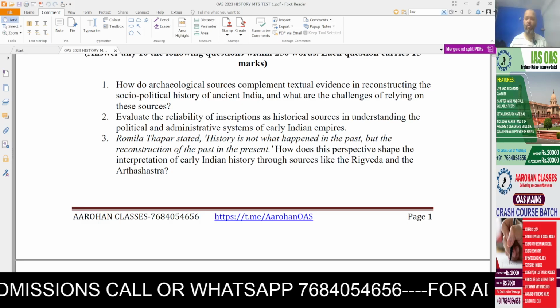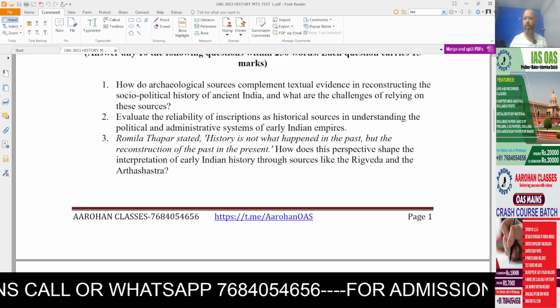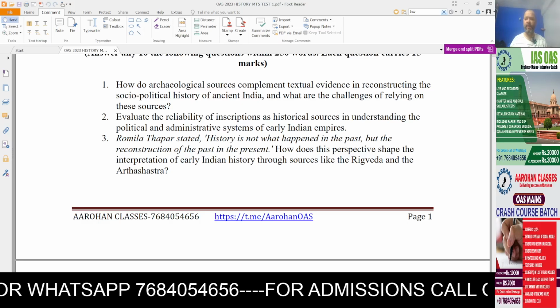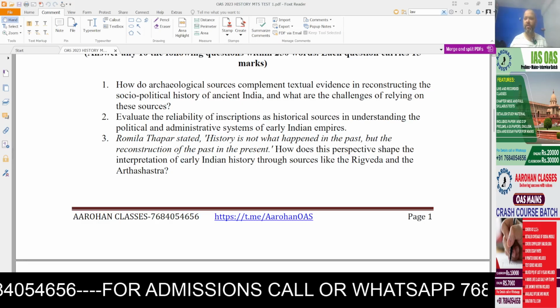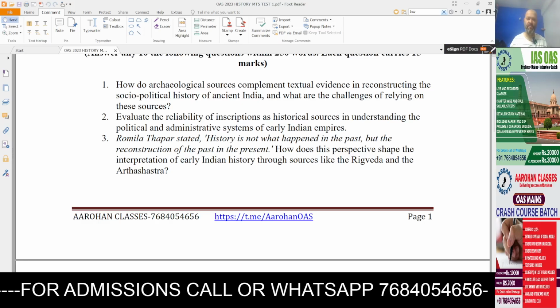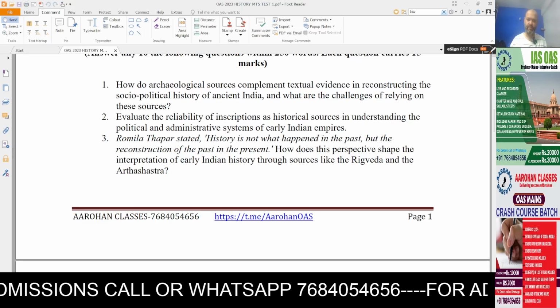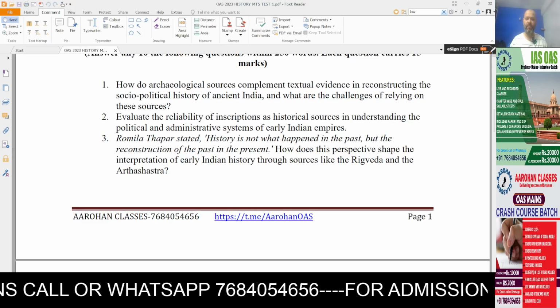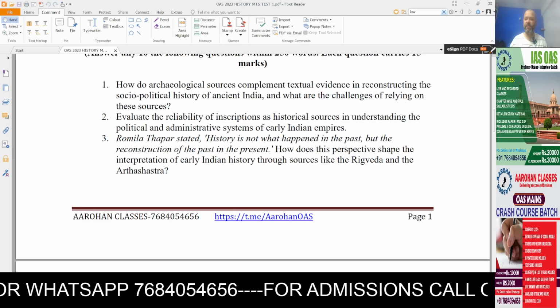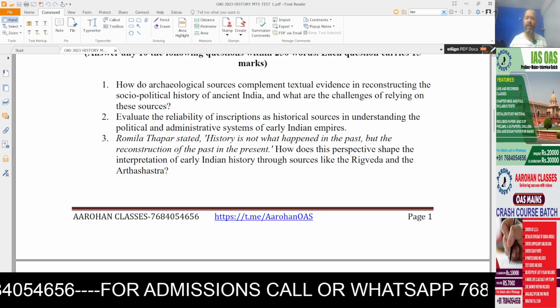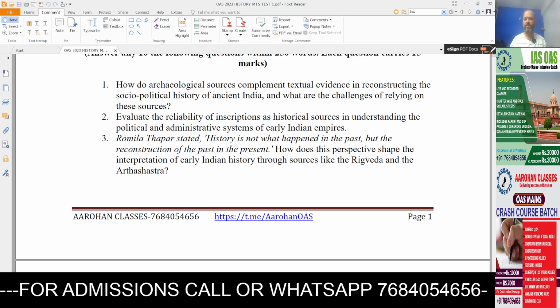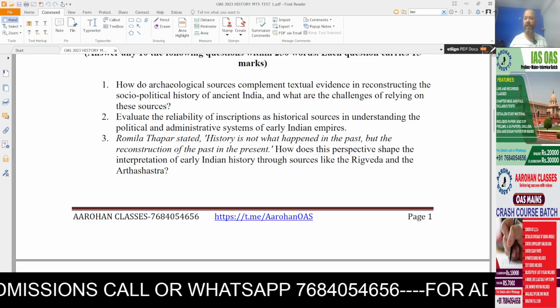Question 1. How do archaeological sources complement textual evidence in reconstructing the socio-political history of ancient India, and what are the challenges of relying on these sources? Question 2. Evaluate the reliability of inscriptions as historical sources in understanding the political and administrative systems of early Indian